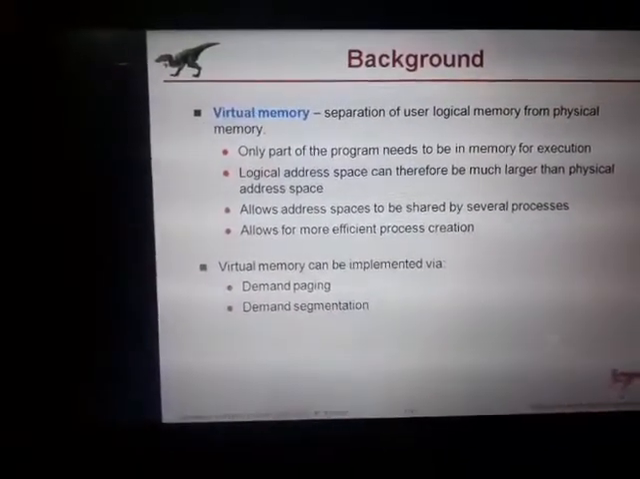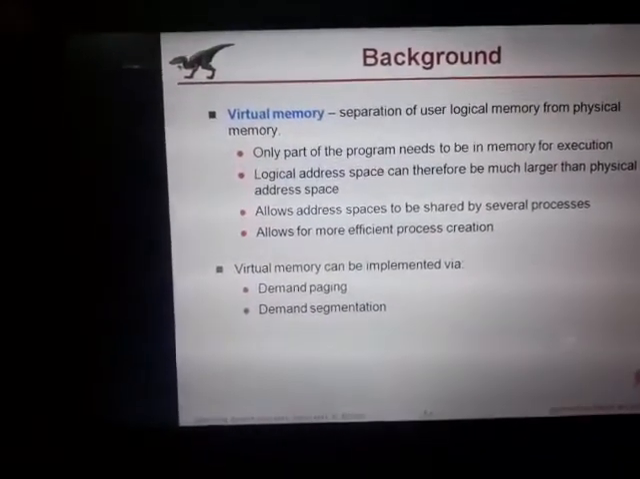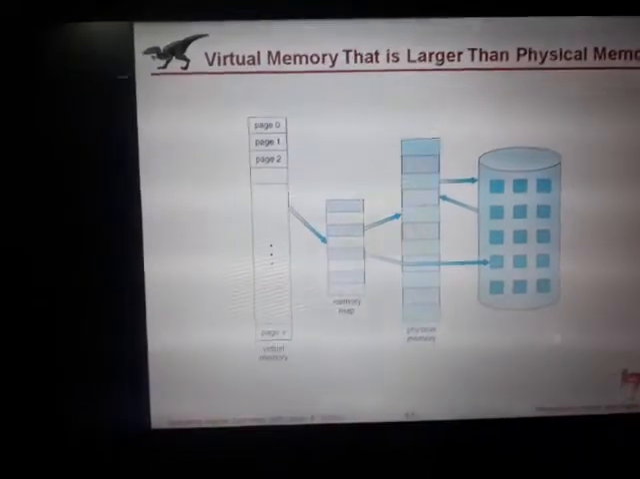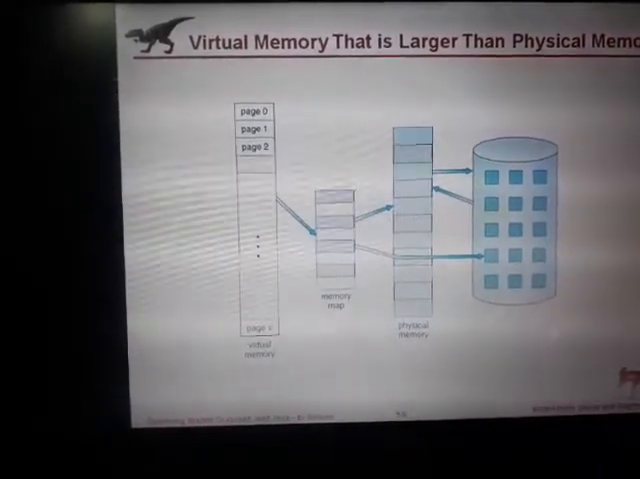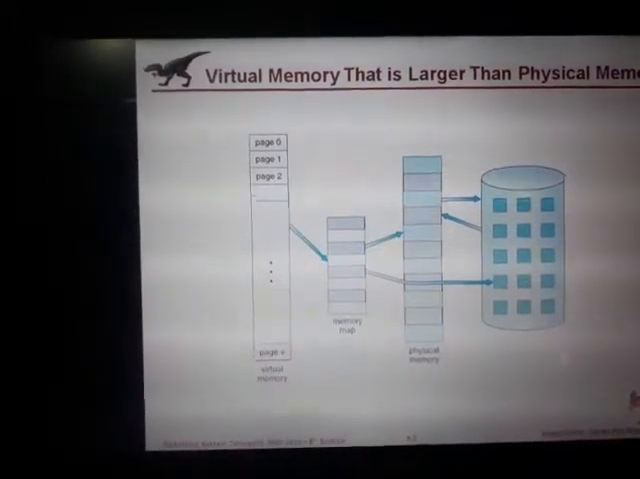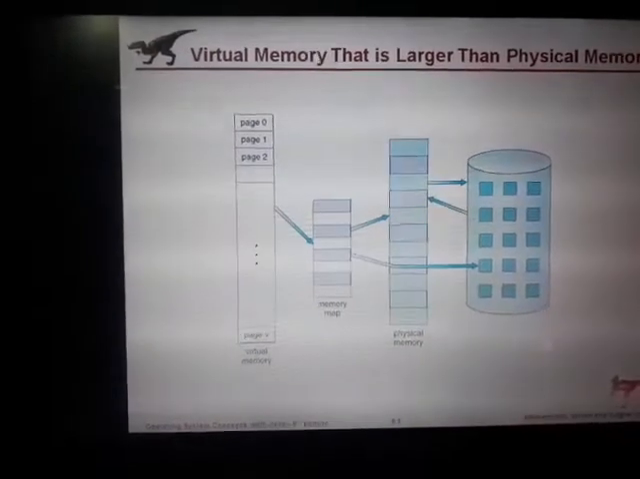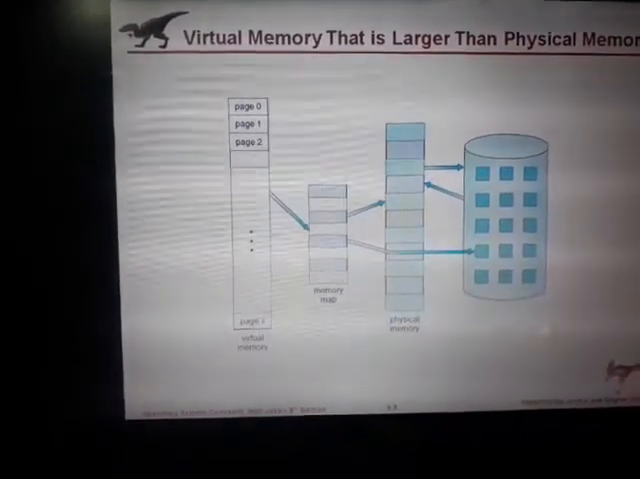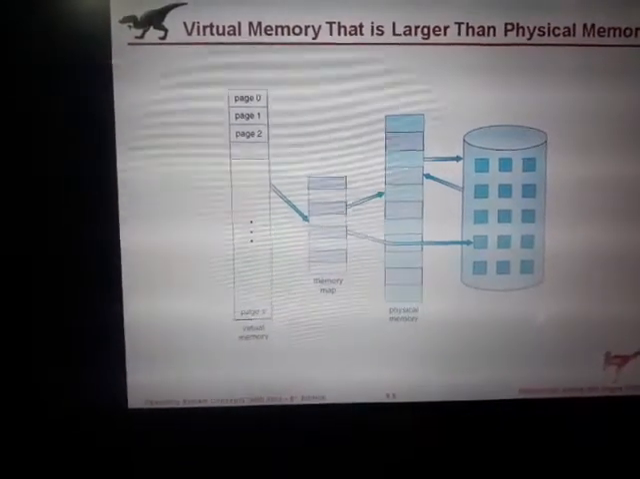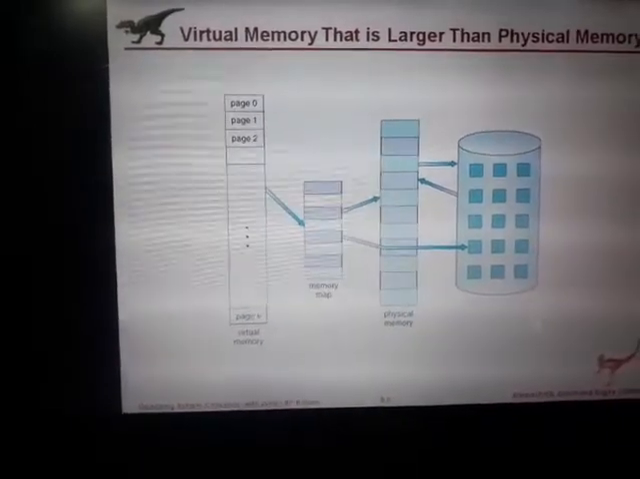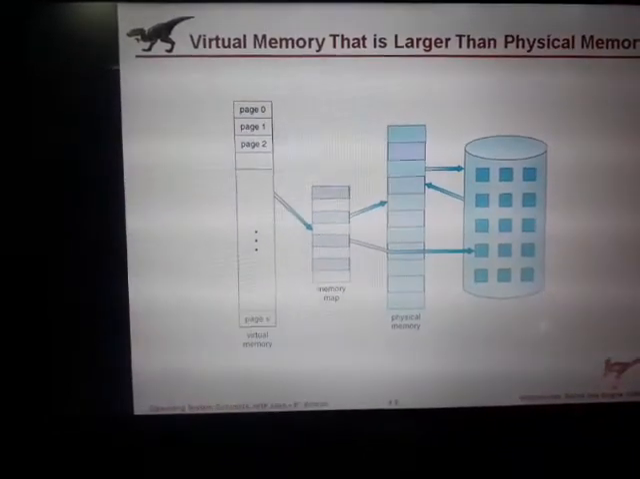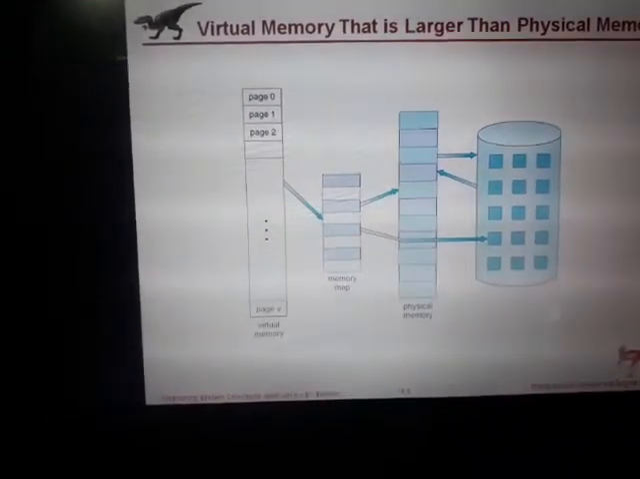So, how can it be implemented? It can be implemented by two methods: demand paging and demand segmentation. Virtual memory is larger than the physical memory. Let's look at this diagram. Here, in the first part of the image, page 0, page 1, page 2, up to page V, is the virtual memory. Memory mapping takes place between the virtual memory and the physical memory, and it is stored on the disk. So diagrammatically we can see that virtual memory is larger when compared to the physical memory.